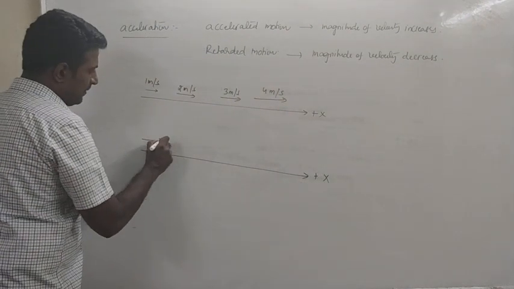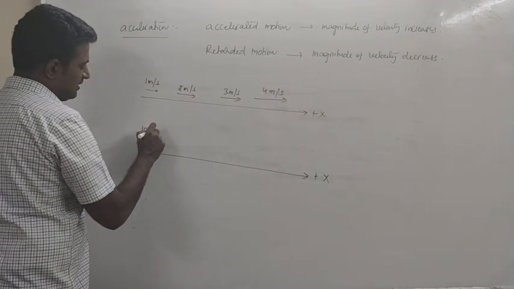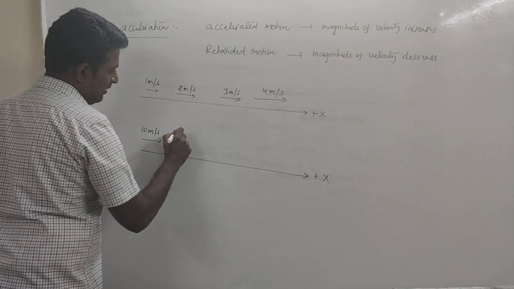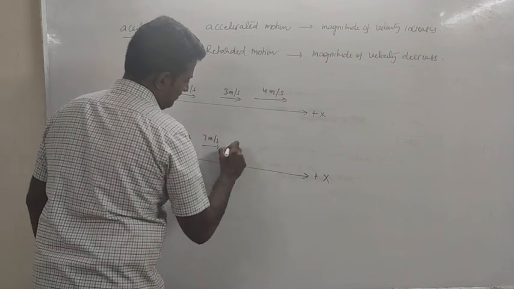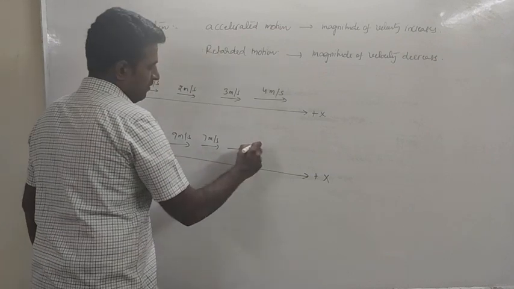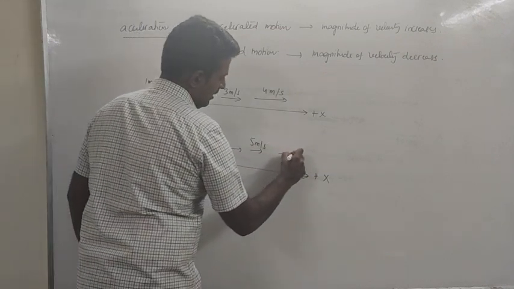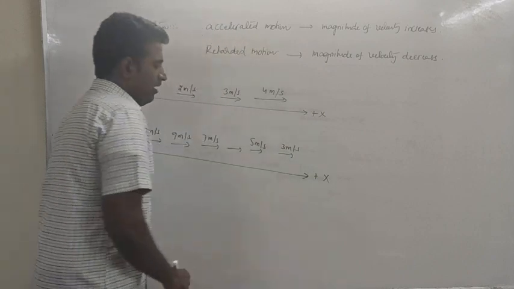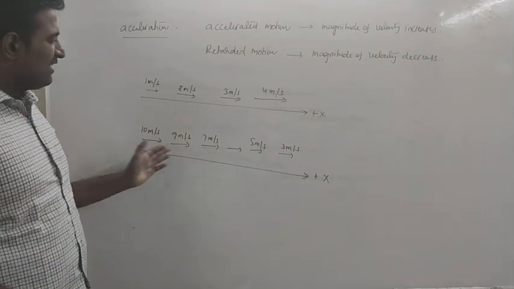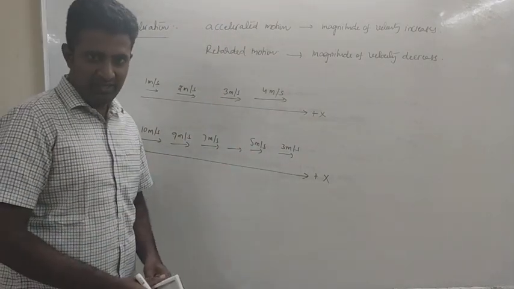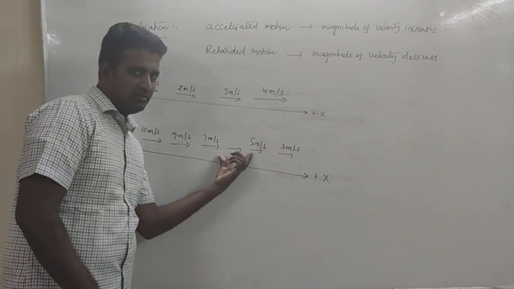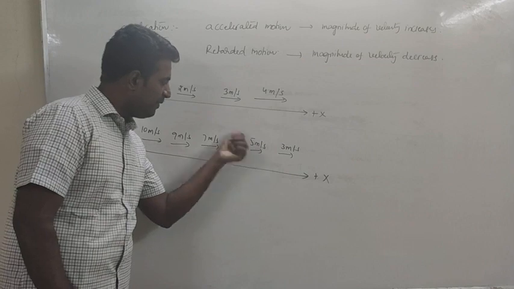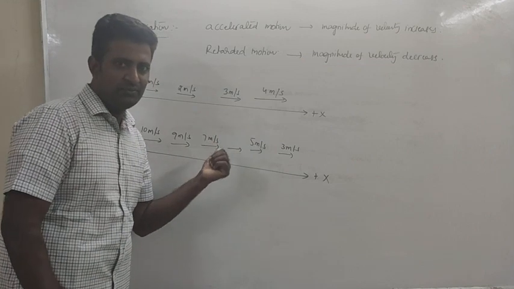Say the velocity of the particle here is 10 meter per second, then 9 meter per second, 7 meter per second, 5 meter per second, and 3 meter per second. Think now, the magnitude of velocity is continuously decreasing. Then, from this instant to this instant, what is the change in velocity? 5 minus 7, minus 2.